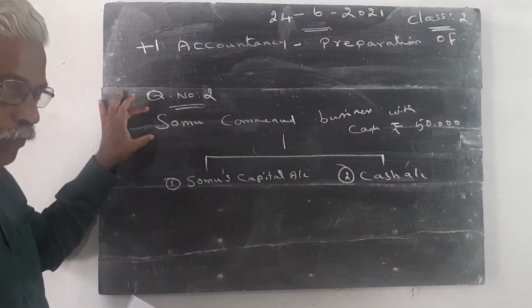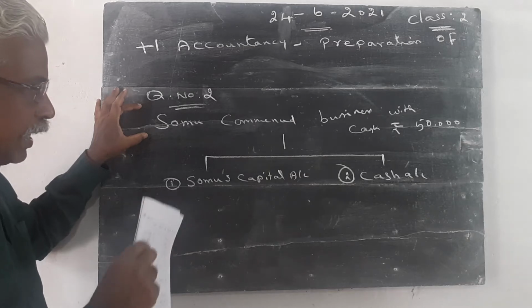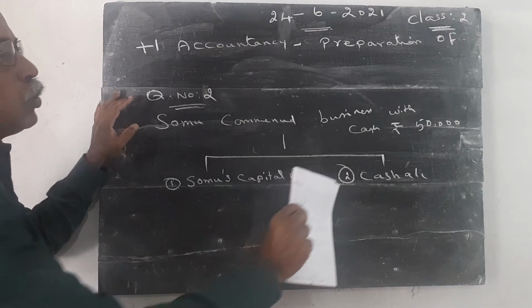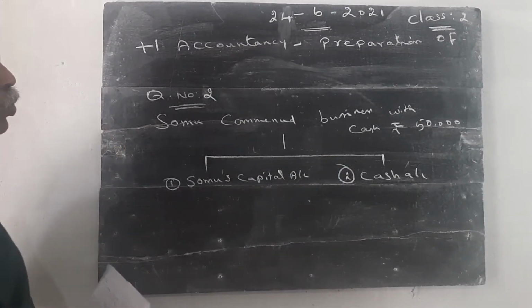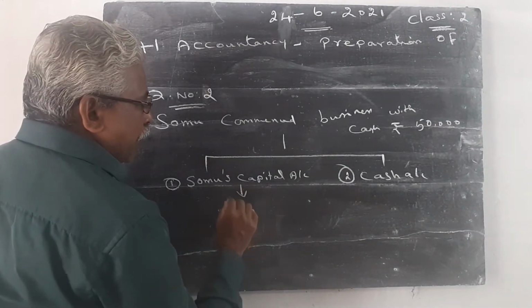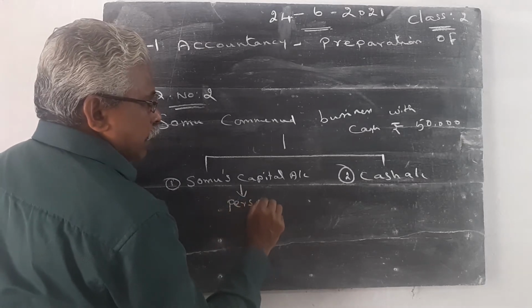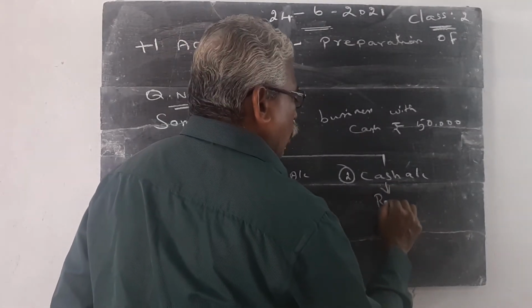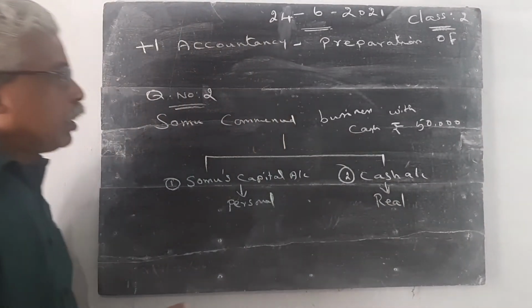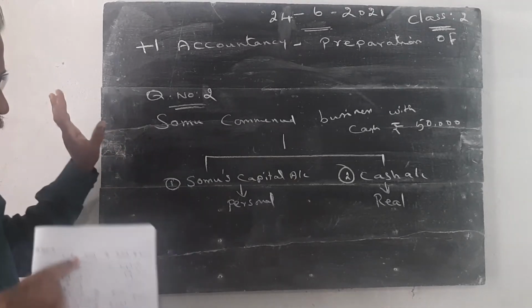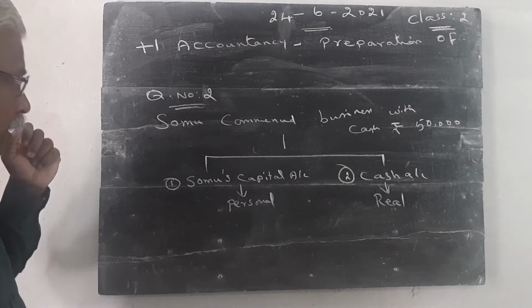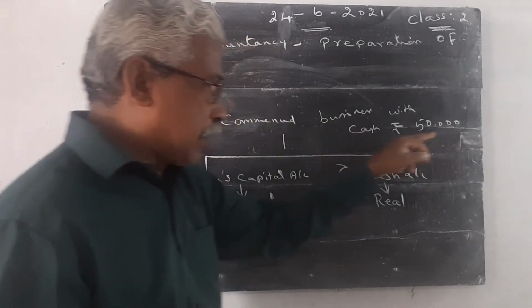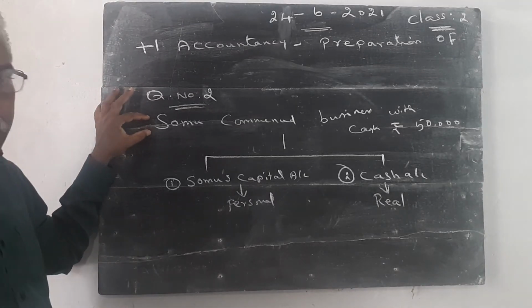This transaction contains two accounts. Number one, Somu's capital account. Number two, cash account. Somu's capital account is the personal account, already we studied. Cash account is the real account. Then we apply the rule. This is a transaction: Somu commenced business with a capital of rupees 50,000.